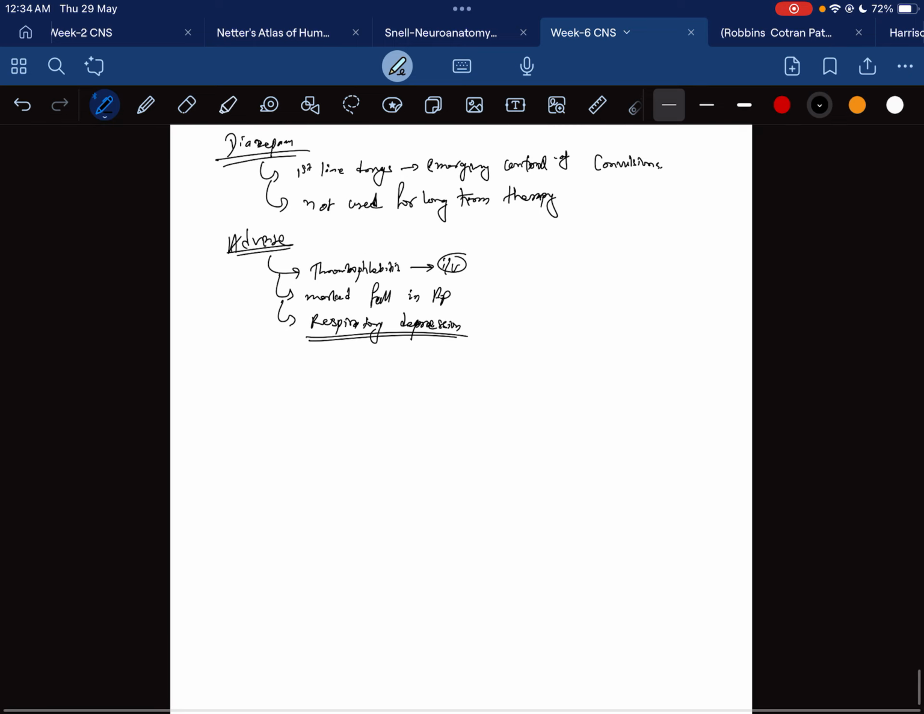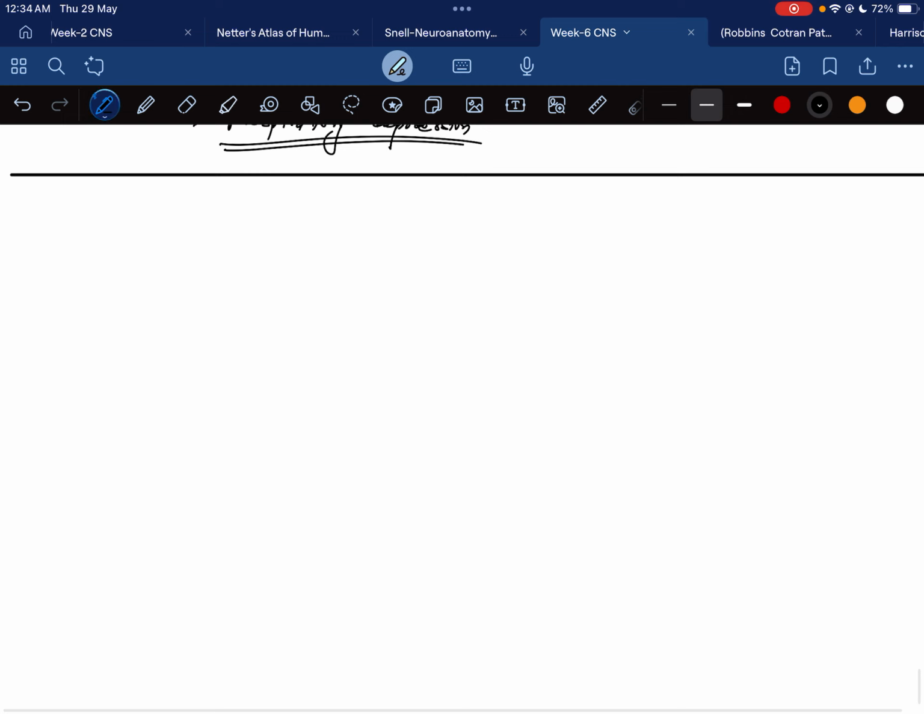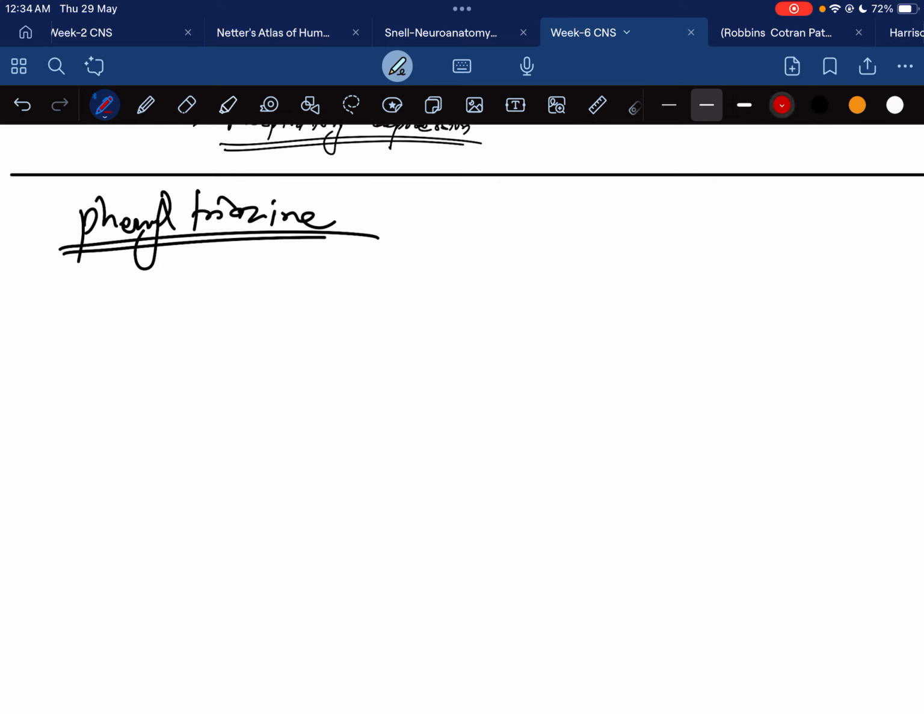Now we are moving on to another class of drug, the phenyltriazine. Phenyltriazine includes lamotrigine, and lamotrigine is a broad spectrum antiepileptic that shows carbamazepine-like action.